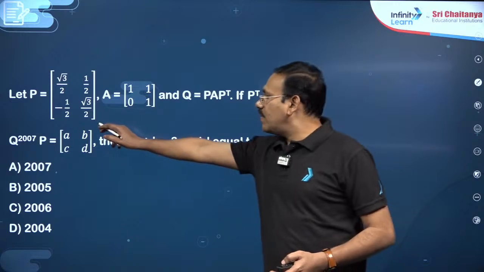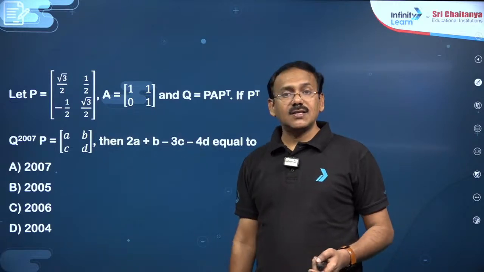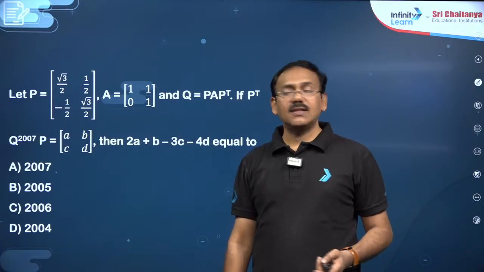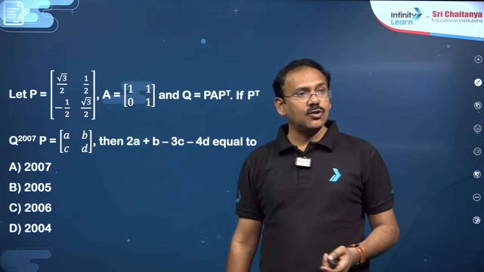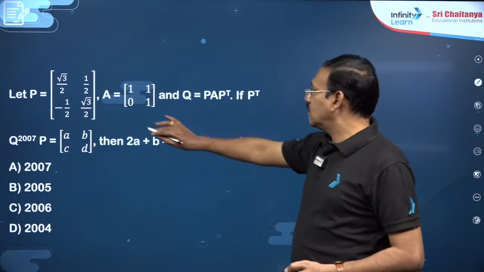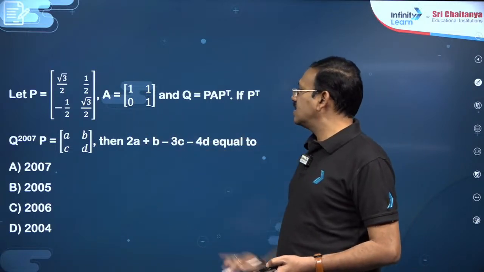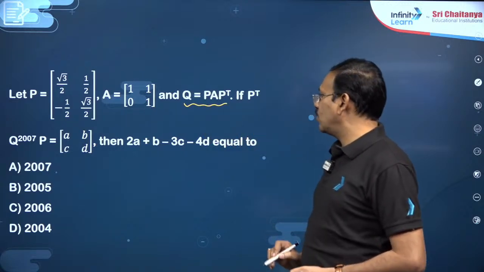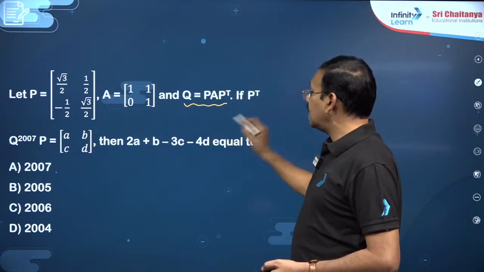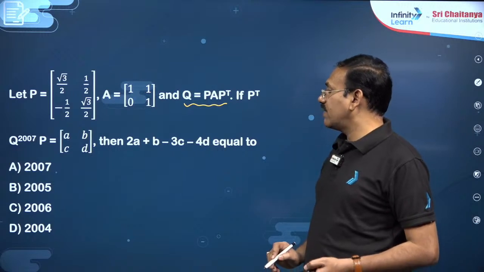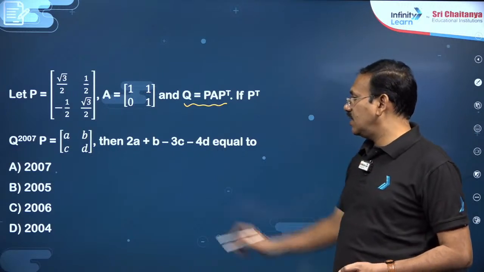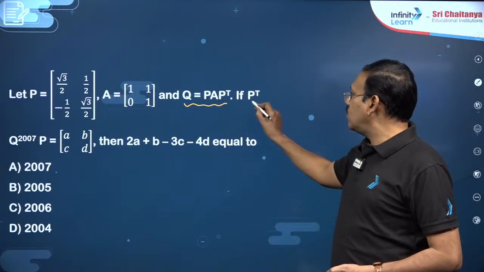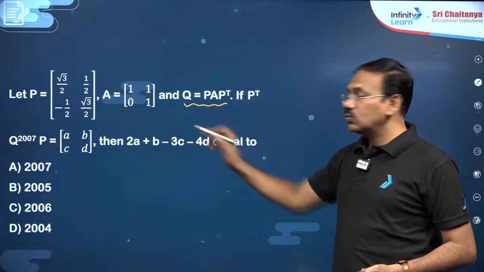You see, this is a familiar matrix. Do you remember cos theta, sin theta, minus sin theta, cos theta? Definitely this is going to be, dear students, a special matrix. A is given, Q matrix is P A P transpose, and P transpose Q power 2007 P is the matrix ABCD. Then find this. So finally you need to find Q power 2007.